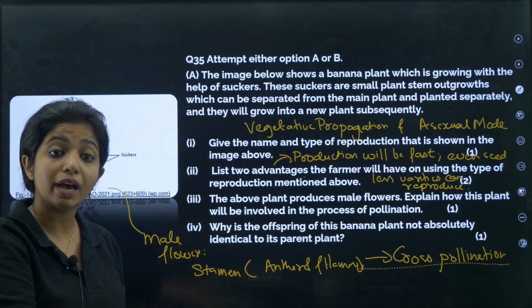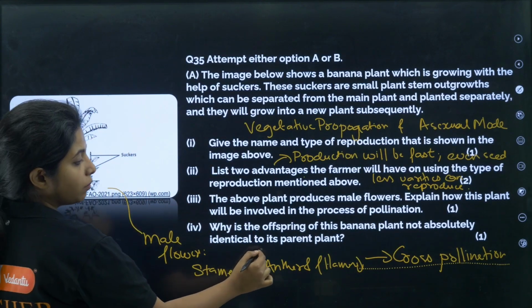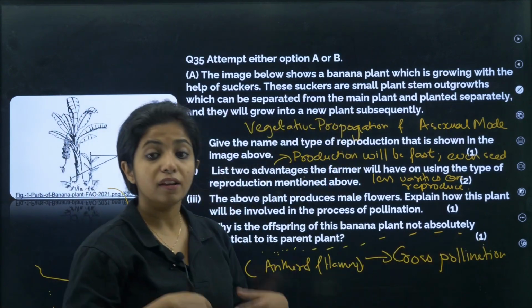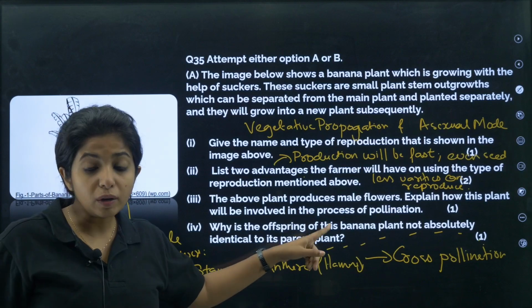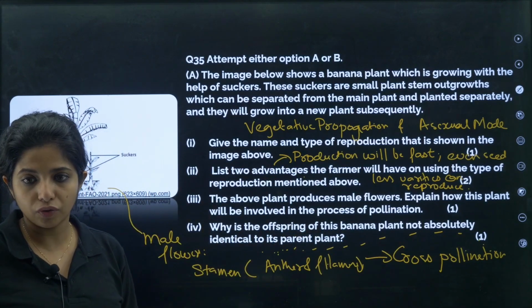Basically, the other plant, which has the female flowers, the stamen from here, the anther from here, can release pollen grains, and these pollen grains can go to another plant that has the female flowers. That is the only way. So, what type of pollination, my dear children? Cross-pollination is going to take place over here.